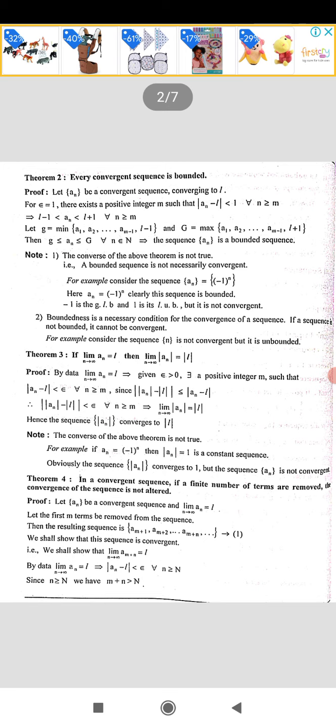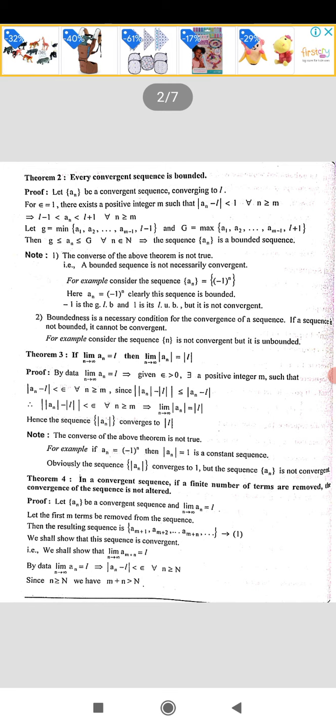Now using the property of modulus, we have L minus 1 is less than an, which is less than L plus 1 for all n greater than or equal to m. Modulus of an minus L less than 1 implies L minus 1 is less than an, which is less than L plus 1 for all n greater than or equal to m.